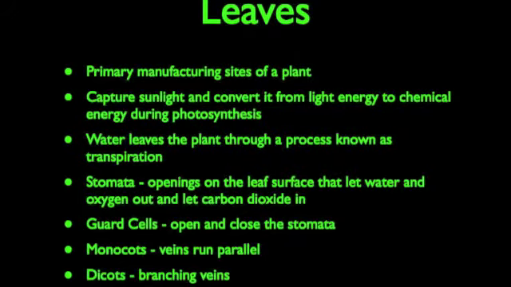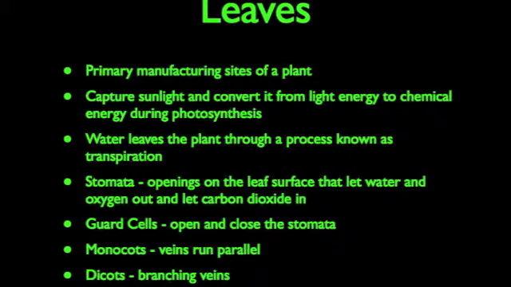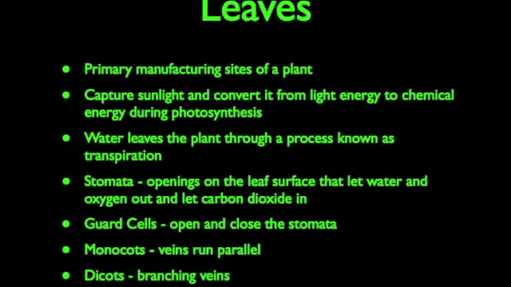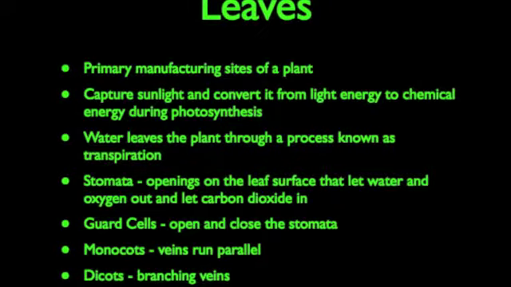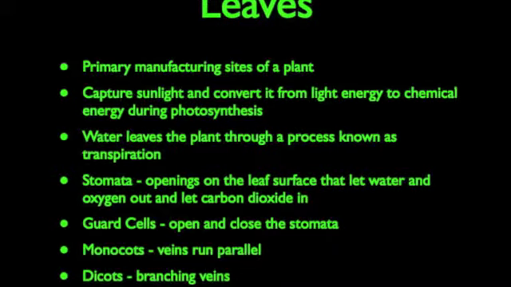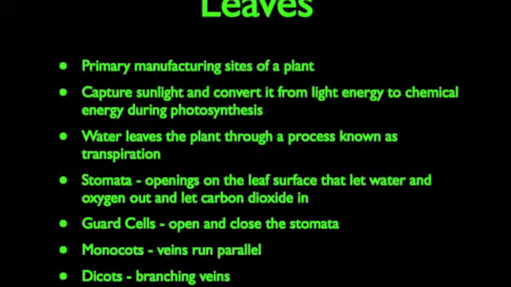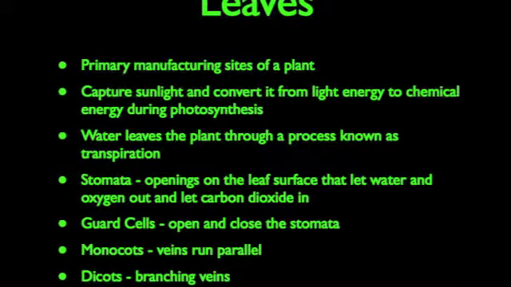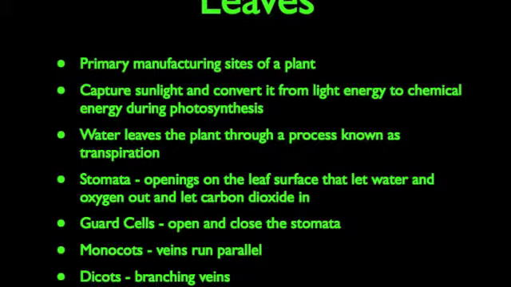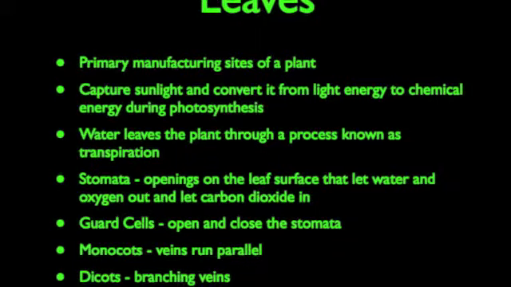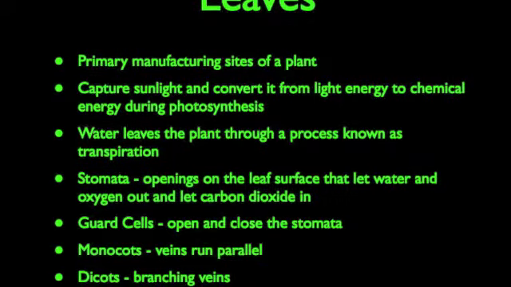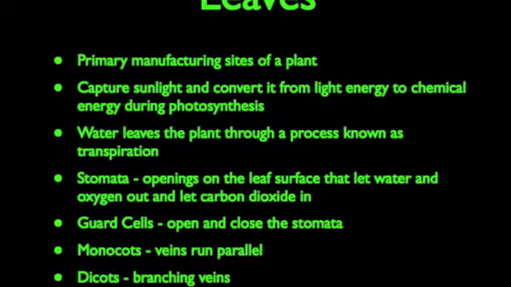Leaves are the primary manufacturing site of a plant. They capture sunlight and convert it from light energy to chemical energy during photosynthesis. Most leaves are flattened and thin, allowing them to intercept and capture sunlight effectively. Some plants also have modified leaves. Water leaves the plant through a process known as transpiration. Openings on the leaf surface, called the stomata, let water and oxygen out. They also let carbon dioxide in. Guard cells are what open and close the stomata.